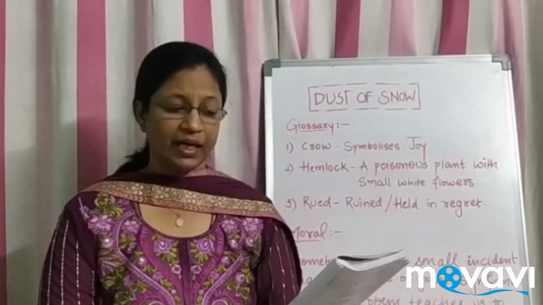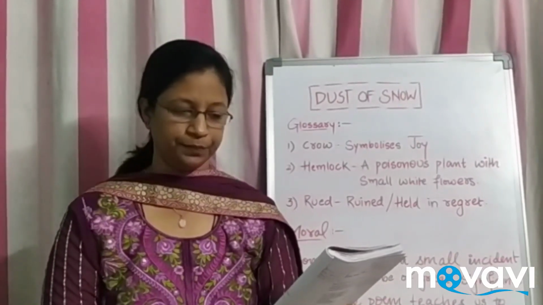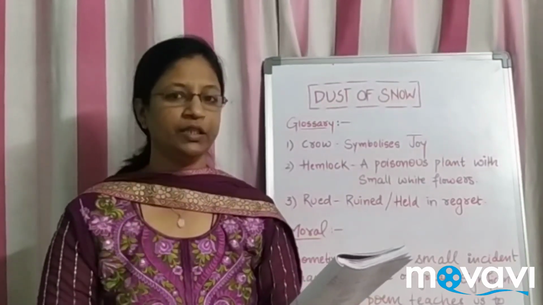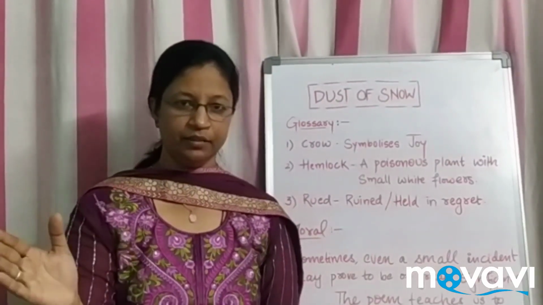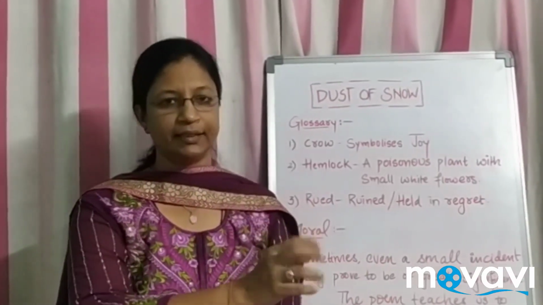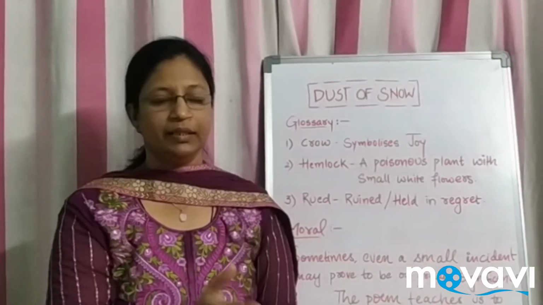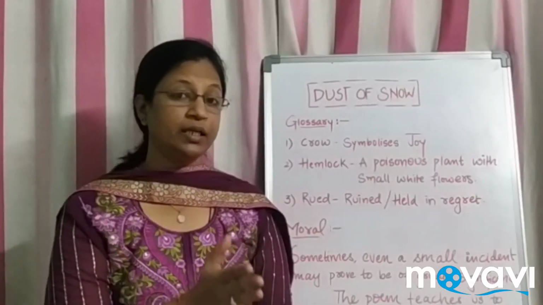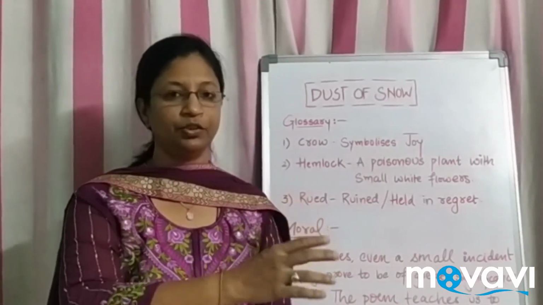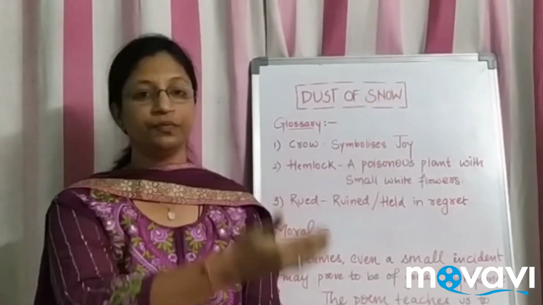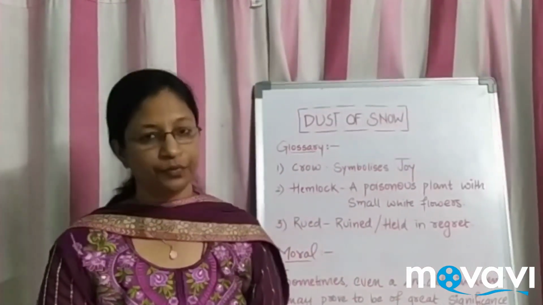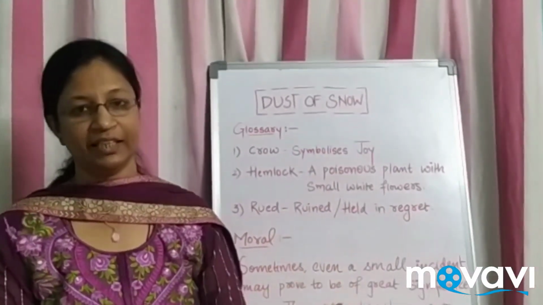From a hemlock tree has given my heart a change of mood and saved some part of a day that I have ruined. Here you can take it in two ways. The day he started was in sadness, and slowly he moved off and reached the hemlock tree, and suddenly there was a change in his mood. The day which he has wasted, now he realizes he should not continue this waste of his time. Rather, he should make it enjoyable. The rest of the day at least should not go in wastefulness; it should turn out to be positive or creative.